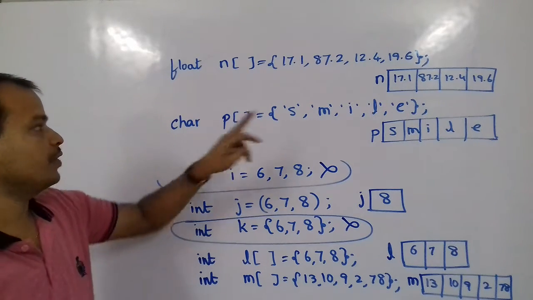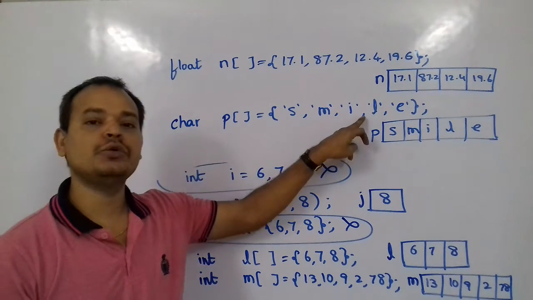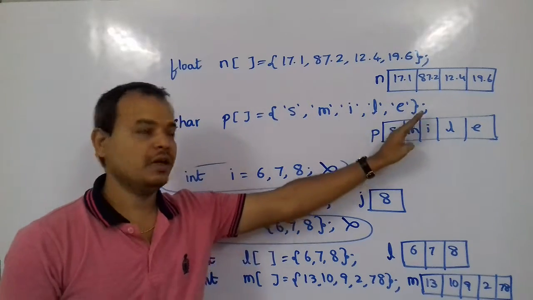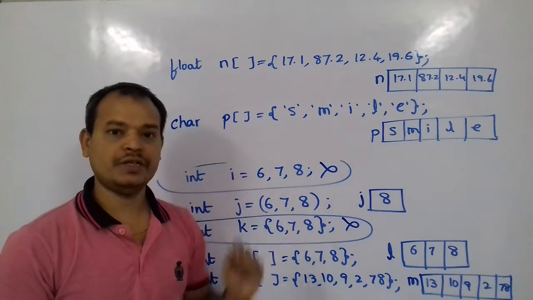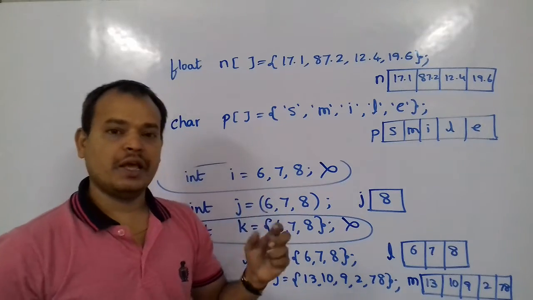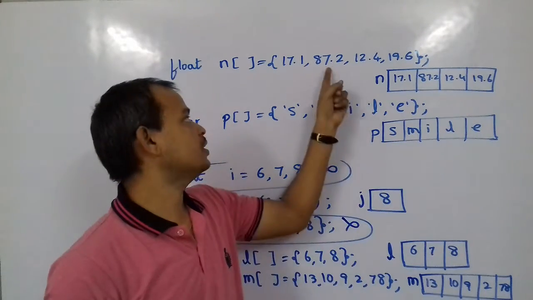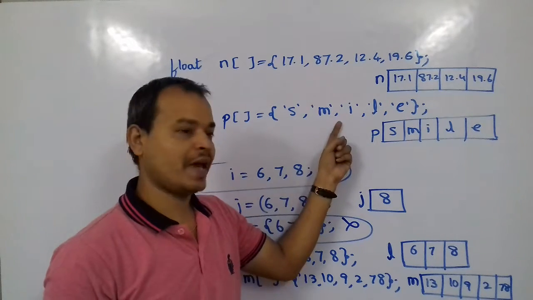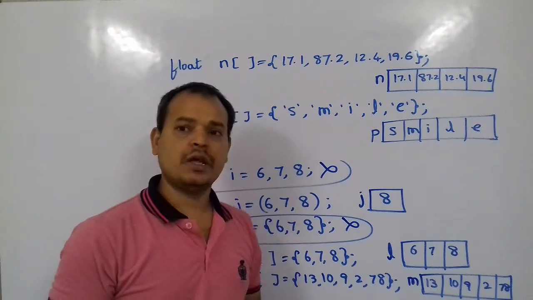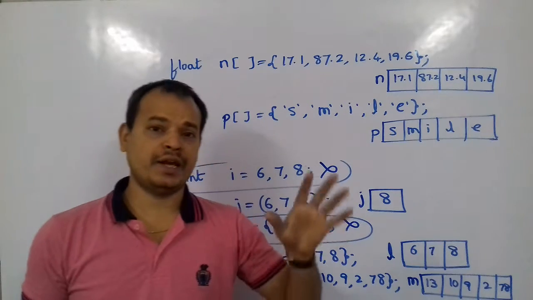Whatever data we have specified, the size will be decided according to the number of data elements. So an array is a set of similar typed elements: float values here, character values here, and integer values here. But sometimes we need to create an array.